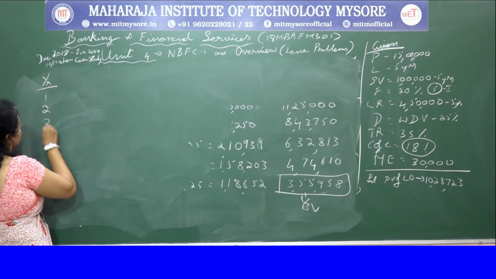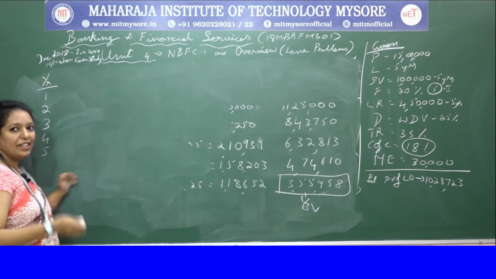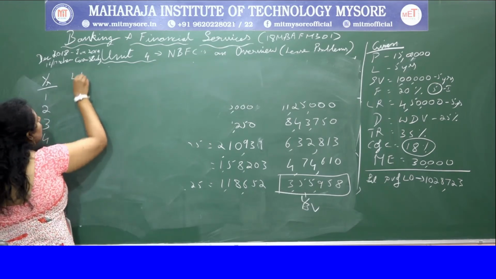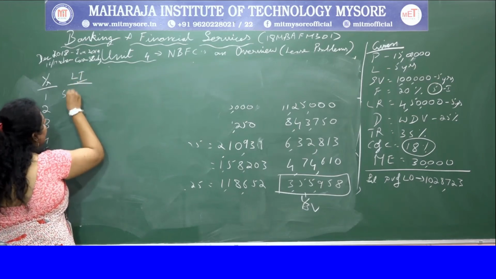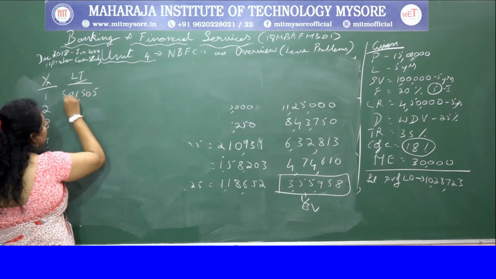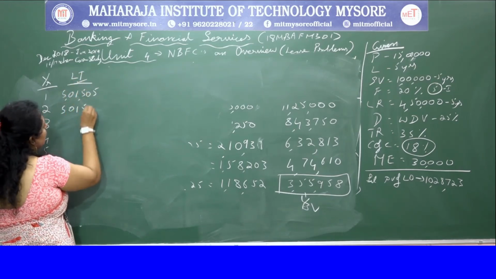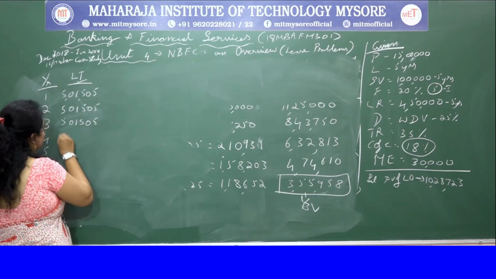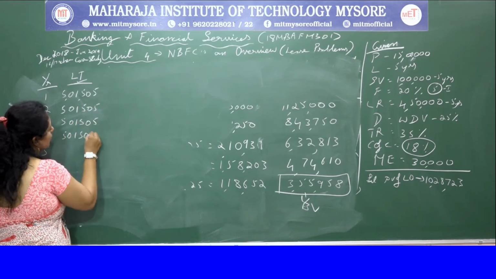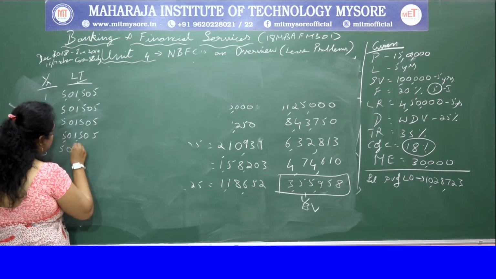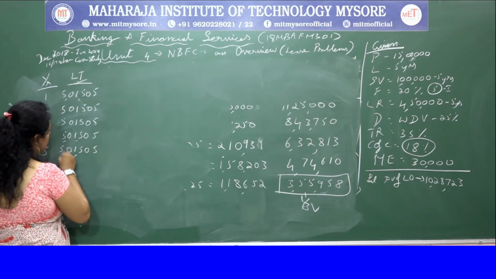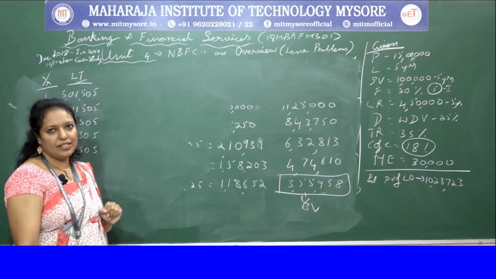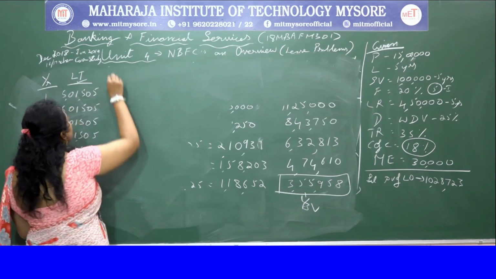So 1, 2, 3, 4, 5 years, and then I'll write the loan installment. So loan installment is 5,01,505. Then you have tax shield on interest.